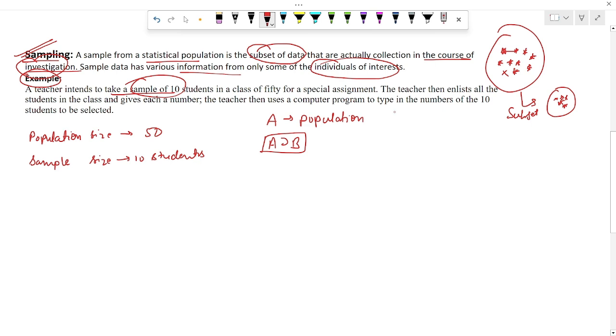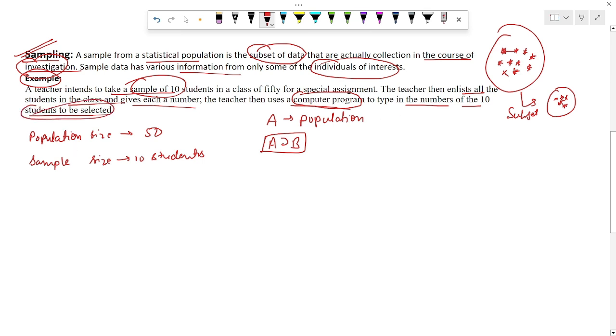The sample size is 10 students. The teacher then enlists all the students in the class and gives each a number. Then the teacher uses a computer program to type in the numbers of the 10 students to be selected.